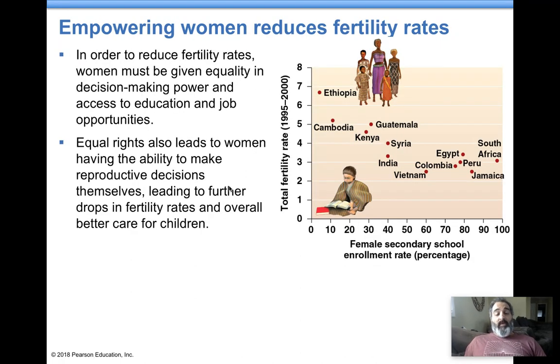All right. One of the biggest factors that reduces fertility rates is empowering women. It truly is. I've seen a question about this on almost every AP test, and the answer is almost always related to women: women being able to read, women being able to get jobs, women making salaries comparable to men. Once you've empowered women, you will start seeing fewer children being born.